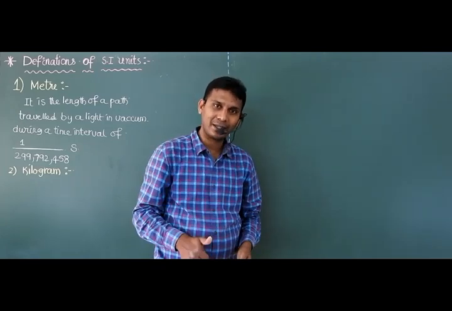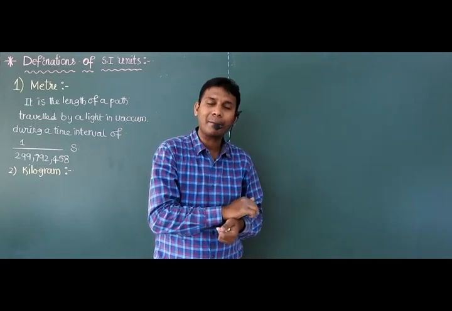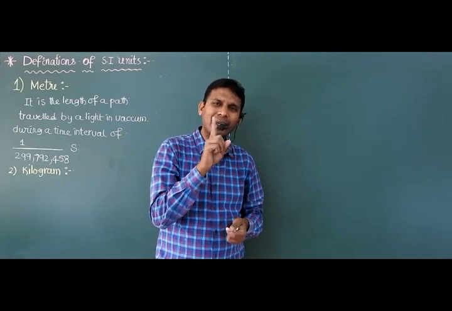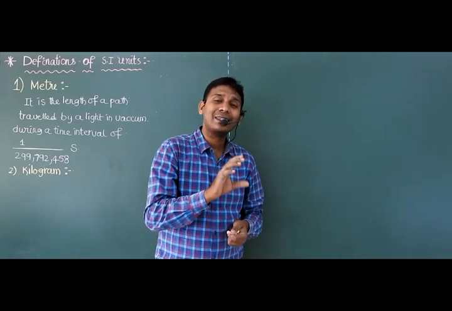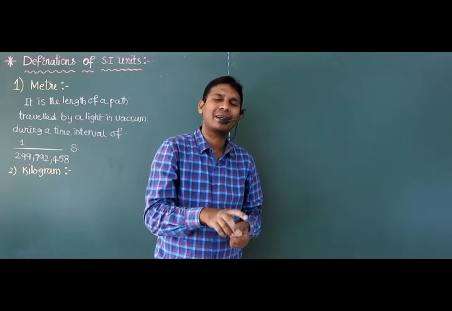Once again I am repeating. Listen carefully. 1 kilogram is nothing but the mass of a cylinder.